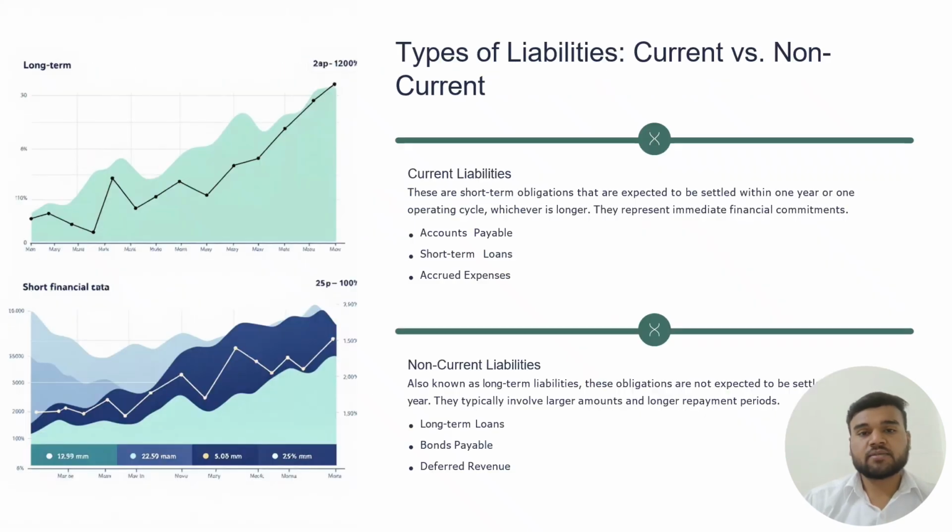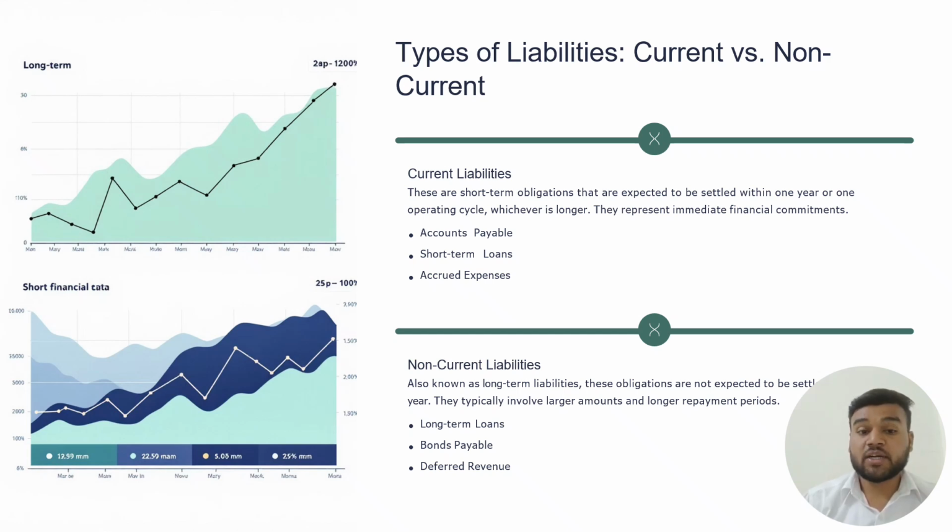Types of liabilities. Guys, there are two main types of liabilities: current liabilities and non-current liabilities. Current liabilities are short-term obligations that are expected to be settled within one year or one operating cycle, whichever is longer. They represent immediate financial commitments, such as accounts payable, short-term loans, accrued expenses, etc.